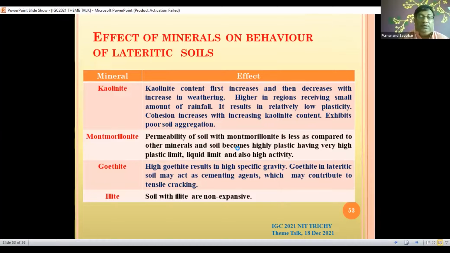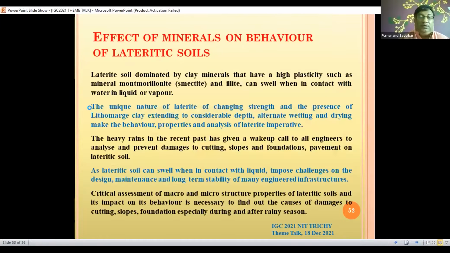and also of high activity. If goethite is observed in more quantities, we find that specific gravity is also more, and this goethite acts as a mineral agent, and we may observe sometimes tensile cracking in this lateritic soil which contains goethite. Illite is also found in some of the cases in Goa. These illites are non-expansive. Soil will be non-expansive if illite is predominant. These are the minerals which are found in predominant quantities in lateritic soils.